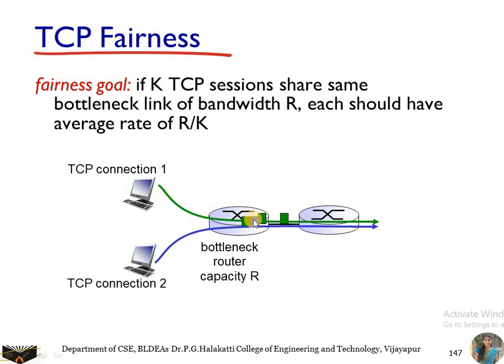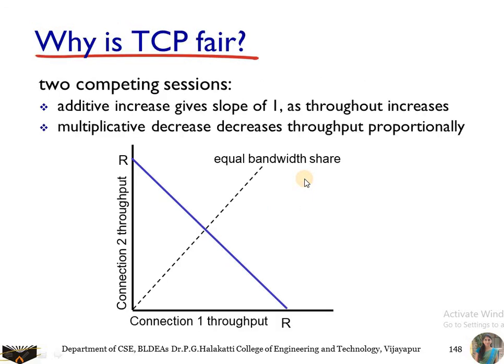So here there are totally 4 packets that are being transmitted, where one connection is sending only 1 packet, whereas connection 1 is sending 3 packets, but it is not a fair transmission, because it is to be R by 2 and R by 2, but right now it is R by 3 here, and R by 1 for the connection sending only 1 packet. So it is needed to provide the fairness.